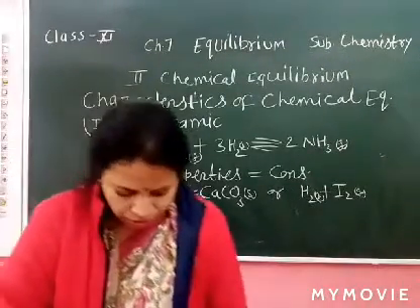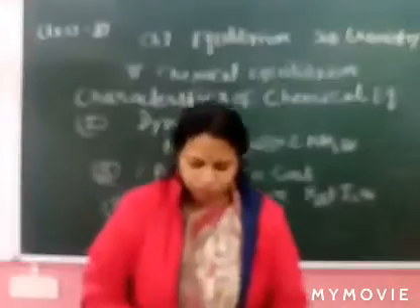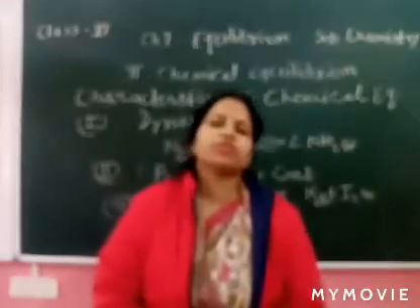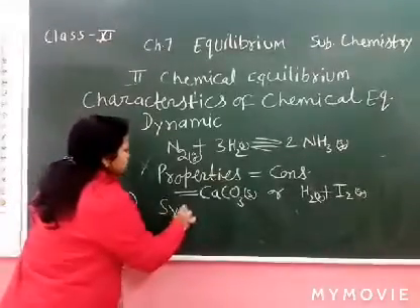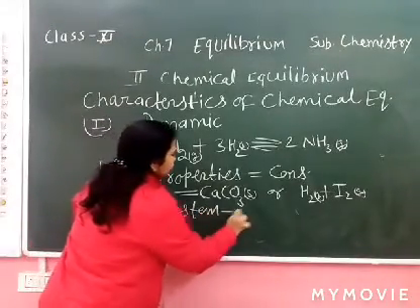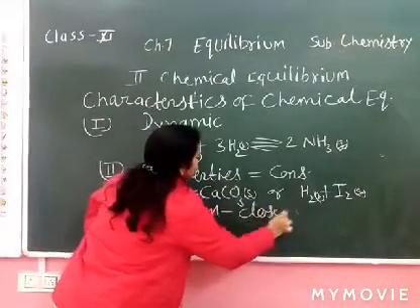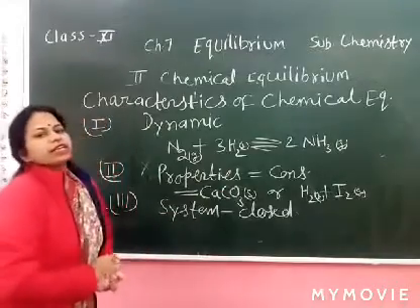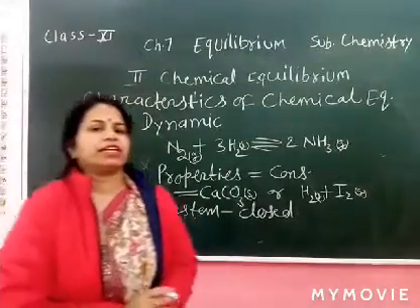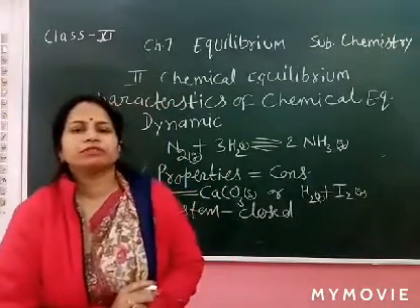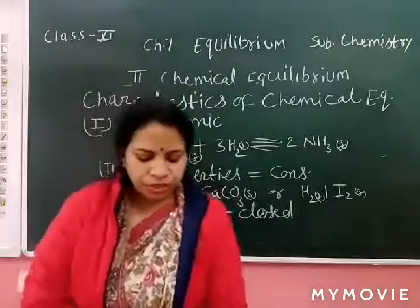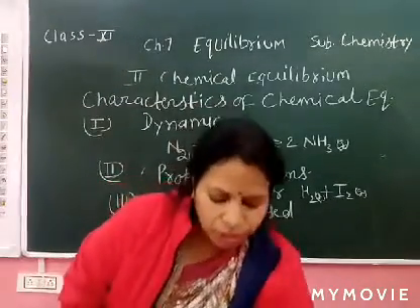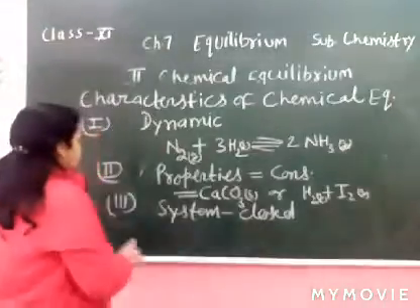Third point, equilibrium can be attained only if the system is closed. What is the condition? The system should be closed. If the reaction takes place in a closed container, then equilibrium is attained. Otherwise there is no equilibrium. So this is responsible for the equilibrium.